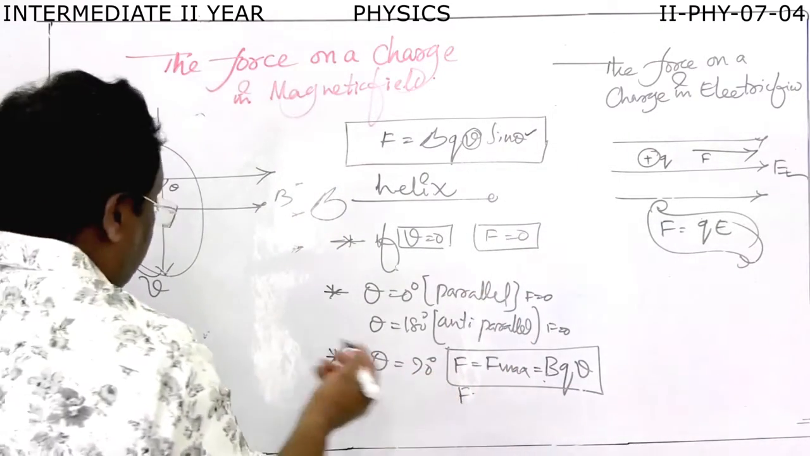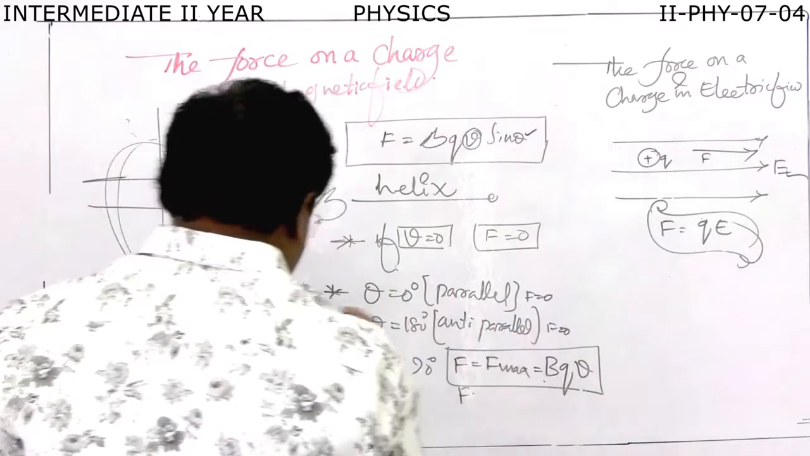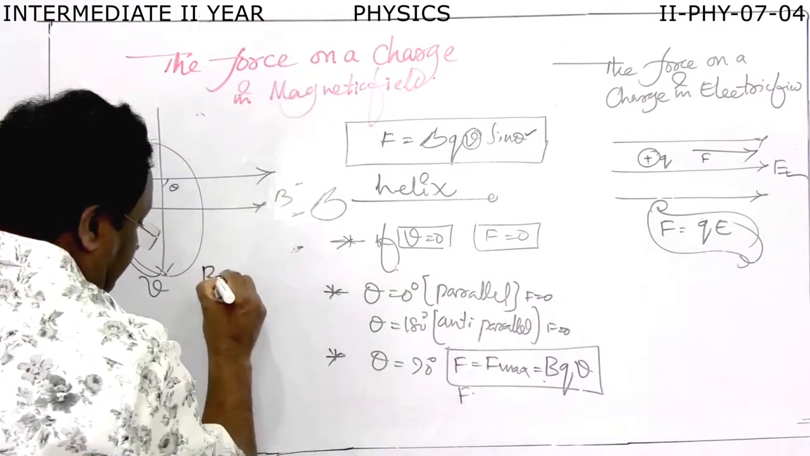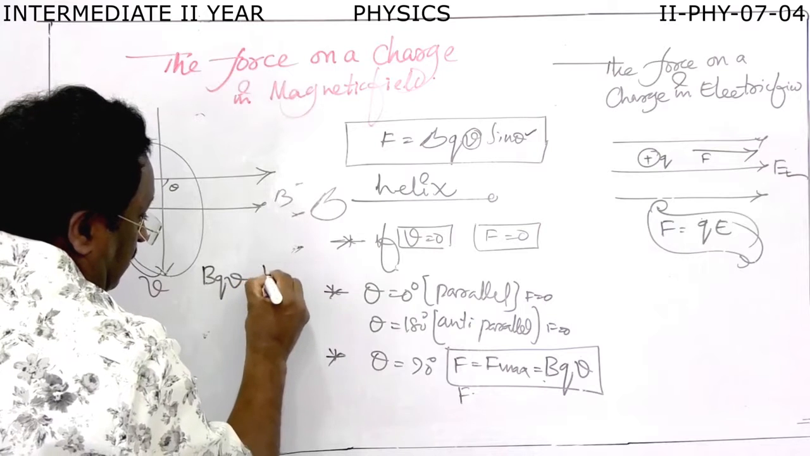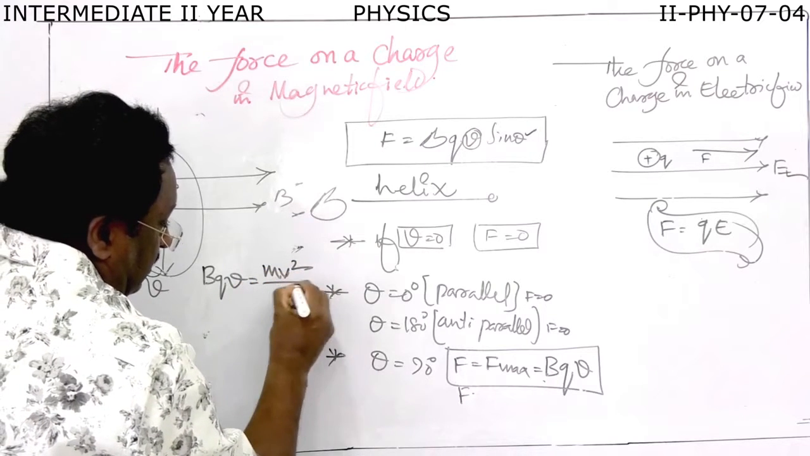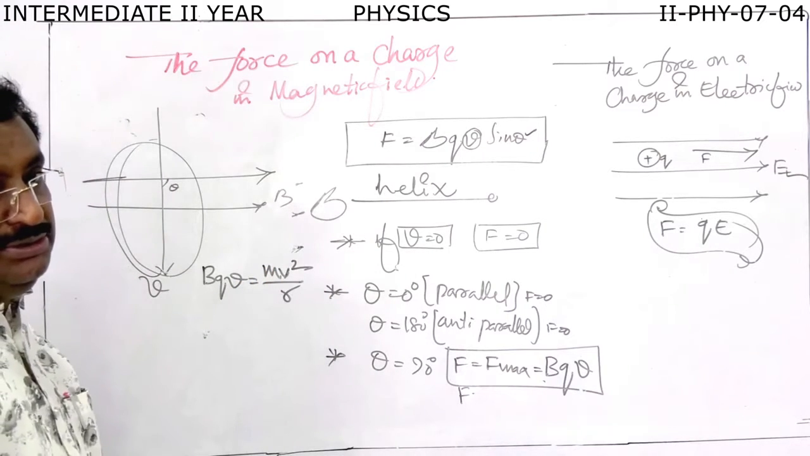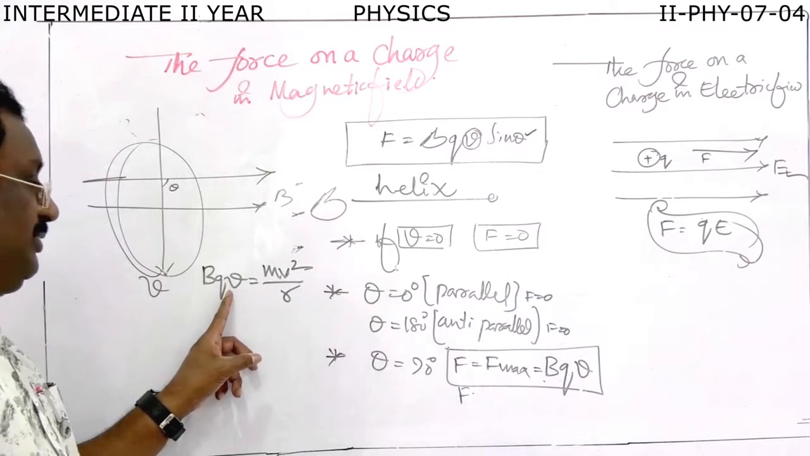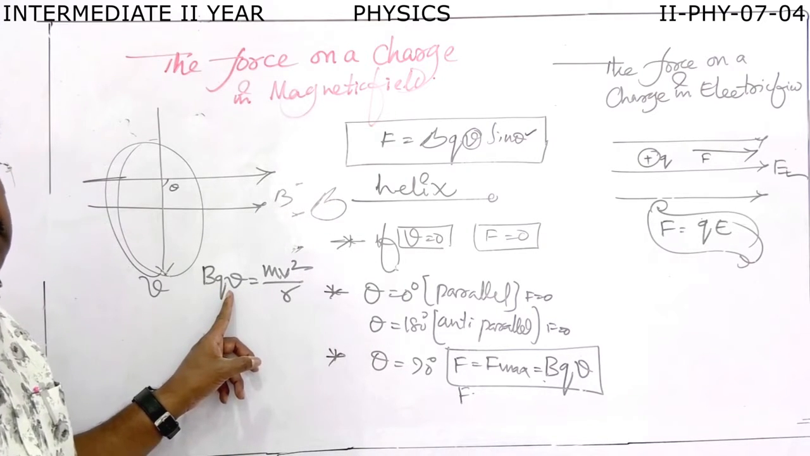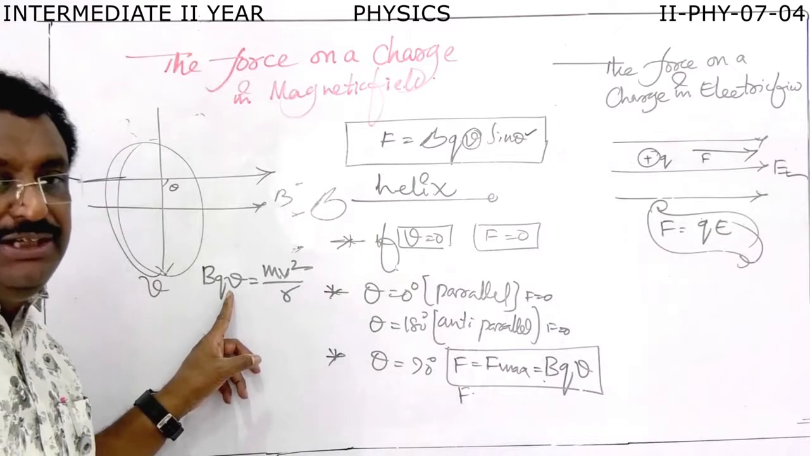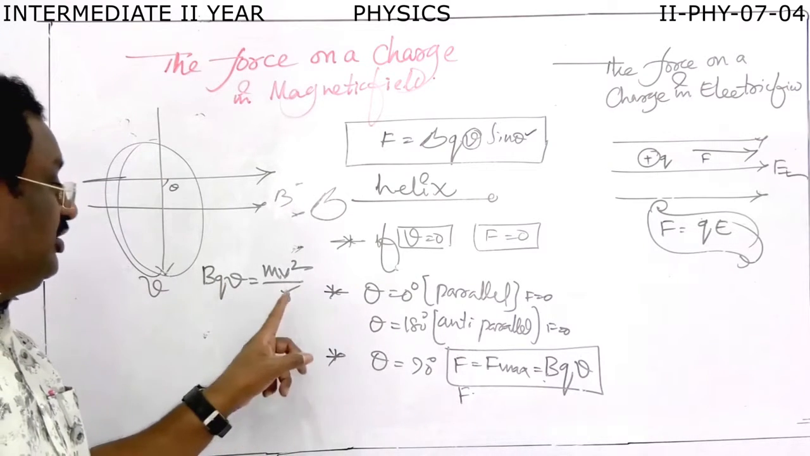We can write like this: qvB equals, it provides the centripetal force. This is the magnetic force on a moving charge when the charge enters the magnetic field exactly perpendicular. So this is the centripetal force.